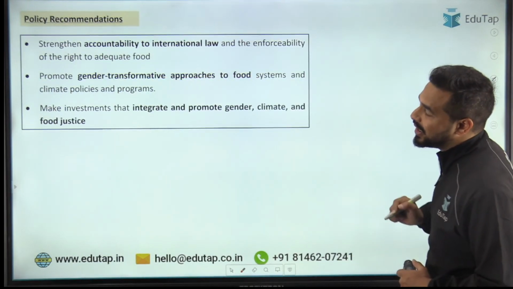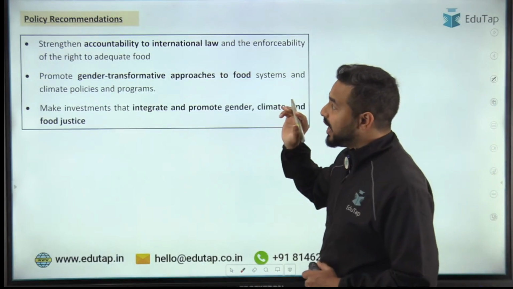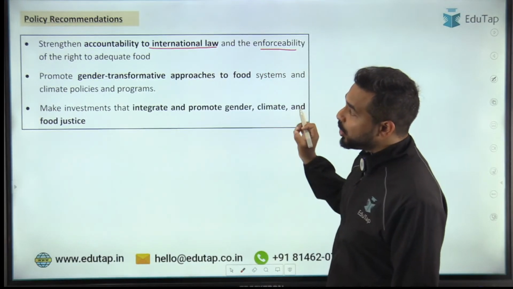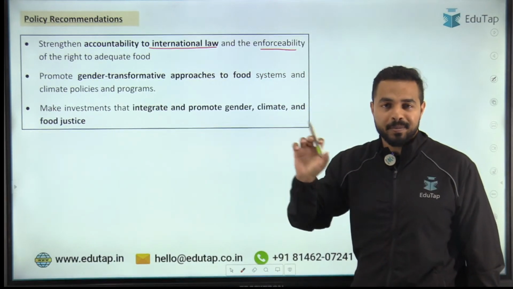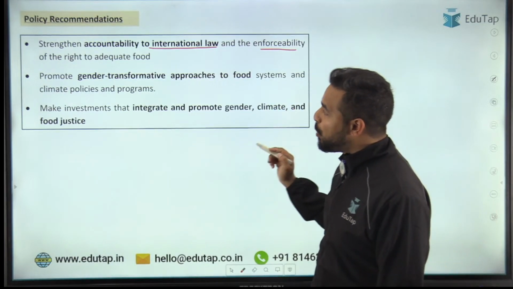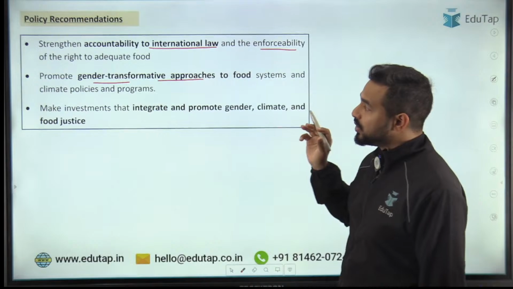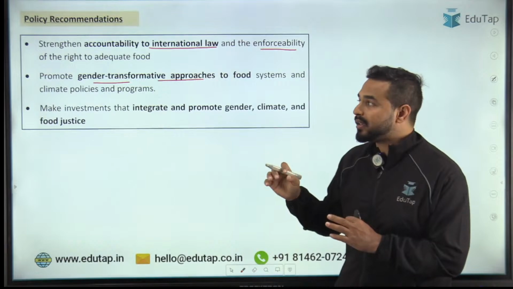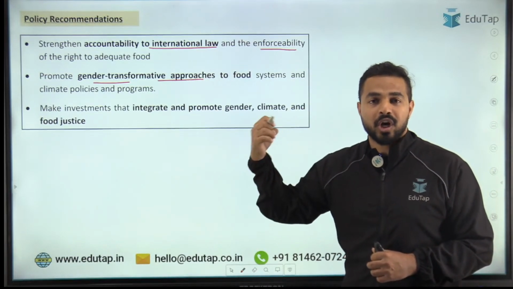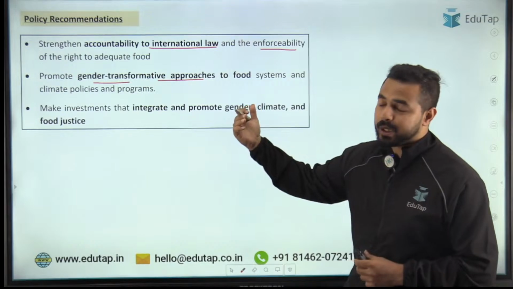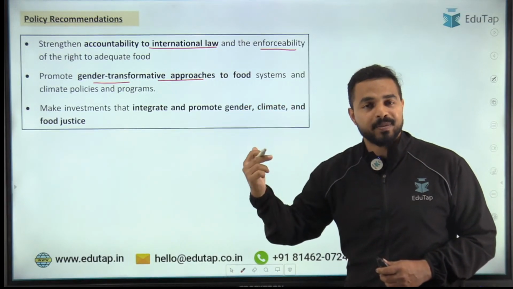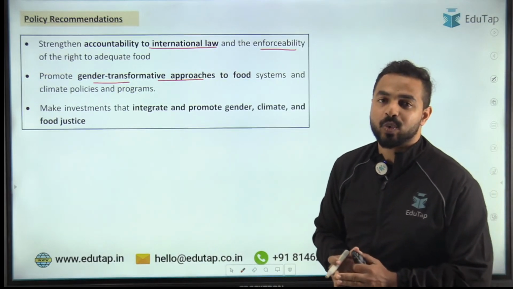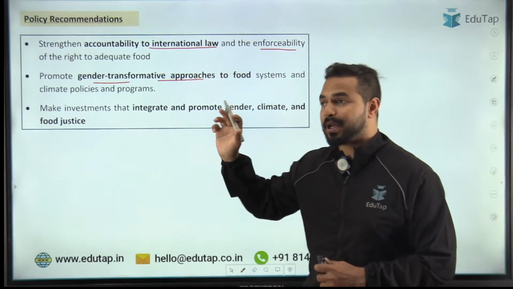And the recommendation this report which gives, it states about strengthening accountability to the international law. जो international laws हैं, enforceability है, तो उनको हमें बहुत अच्छे से यहाँ पर implement करना है. This report also mentions about promoting gender transformative approaches. So this report basically mentions that gender equality होनी चाहिए हर एक चीज के अंदर, be it the right to food, be it to the services, be it to the job, be it to the education. अगर हर एक particular parameter में, अगर हर एक indicator में हम gender equality को introduce करेंगे, definitely the performance of the countries across the world for zero hunger is gonna improve in the upcoming timeline.